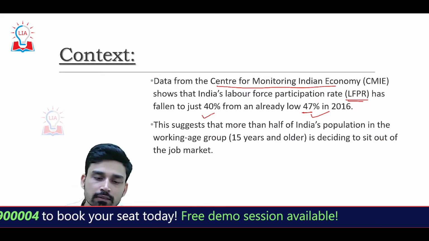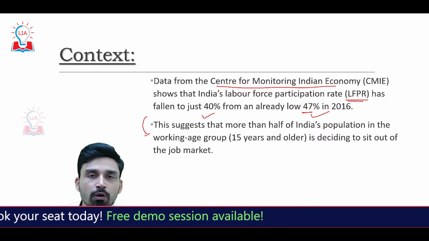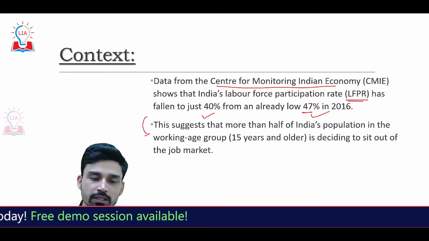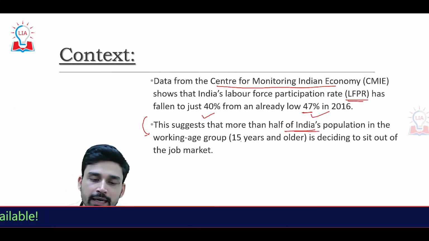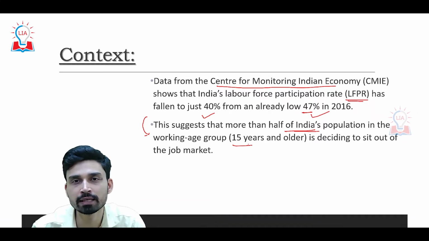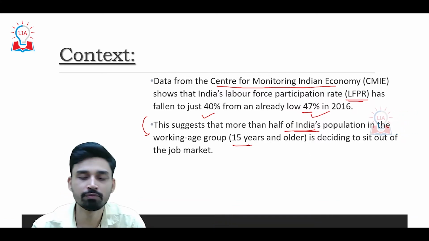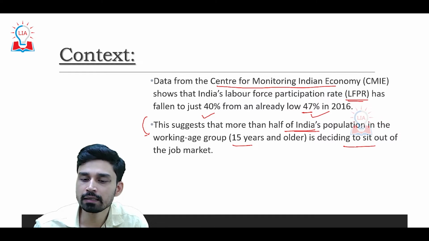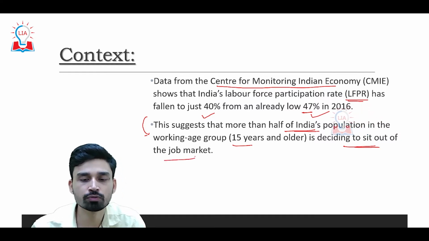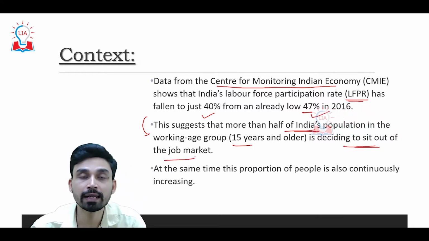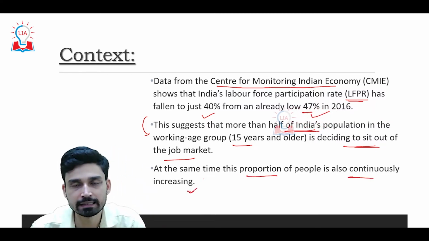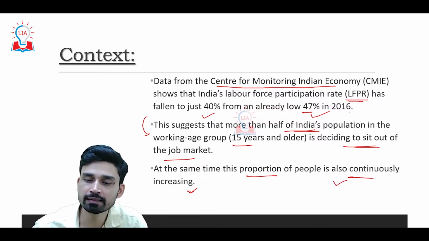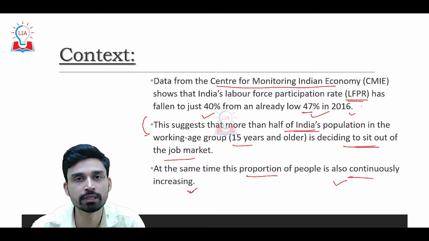Also, the interpretation of this data suggests that more than half of India's population in the working age group, which is generally defined as people who are 15 years and older, have decided to sit out from the job market, and at the same time this proportion is continuously increasing. That means the number of people who are opting out from the job market is continuously increasing, and thus the labor force participation rate is continuously declining.